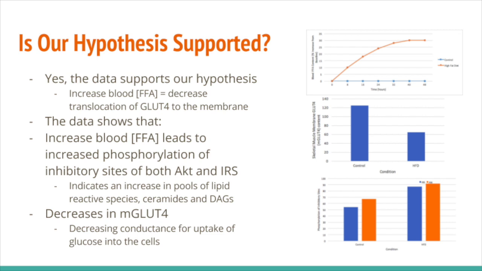This supports our hypothesis that increased intracellular free fatty acid increases the concentration of lipid-reactive species such as DAGs and ceramides, which phosphorylate and inhibit IRS and AKT respectively. The inhibition of these insulin signaling cascade substrates decreases insulin sensitivity via decreasing AKT activity, which is unable to phosphorylate AS160. This keeps GLUT4 storage vesicles anchored, decreasing membranous GLUT4 and conductance for glucose into the cell for a given insulin concentration.